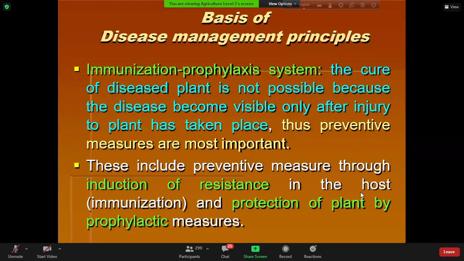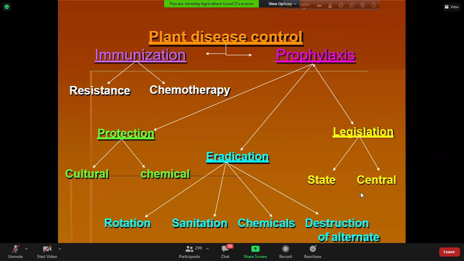Let's have a look. What happens actually if we want to control or manage the plant disease? You see here, there are mainly two approaches, immunization and prophylaxis. Immunization confers resistance, and in some cases we can induce resistance by applying some inducer. We call it chemotherapy, especially those chemicals, for example, salicylic acid, jasmonic acid, and other resistance-inducing hormones. Okay, and what is prophylaxis? It consists of three principles.